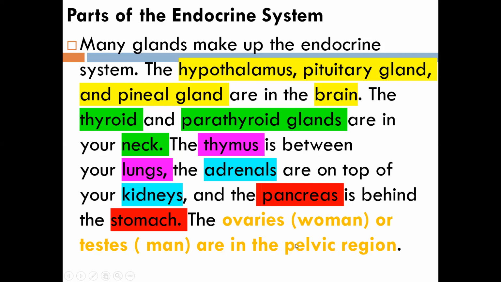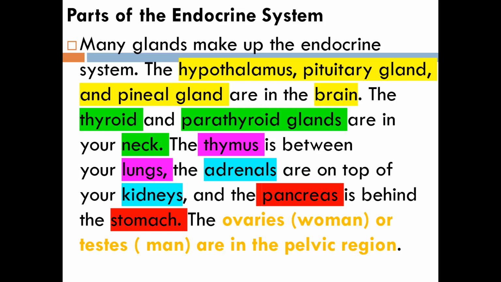So now you can just make one copy, and from there you can write down the glands that are present in the brain. So write number 1 hypothalamus, number 2 pituitary gland, number 3 pineal gland. Again, the glands that are present in the neck: number 1 thyroid gland and number 2 parathyroid gland. And coming to the gland that is present between your lungs, you write down thymus.